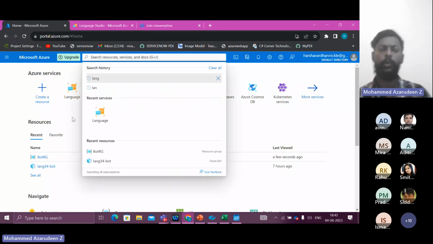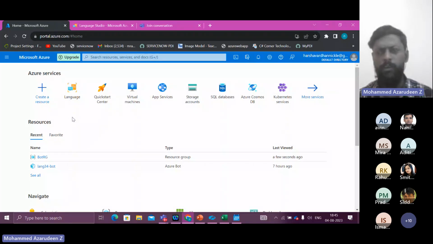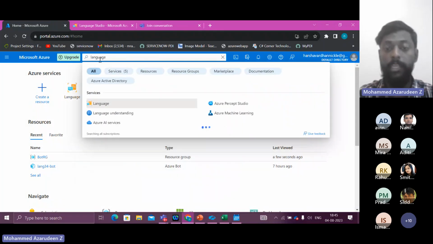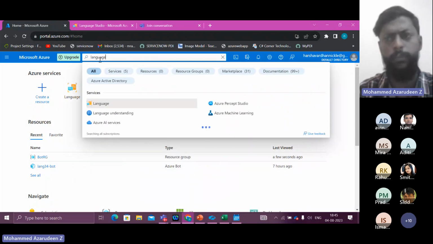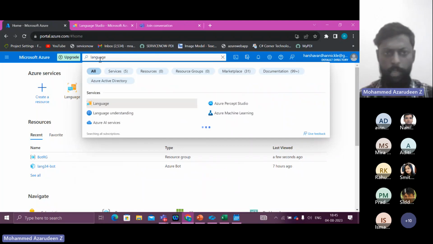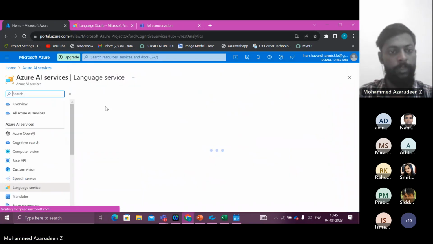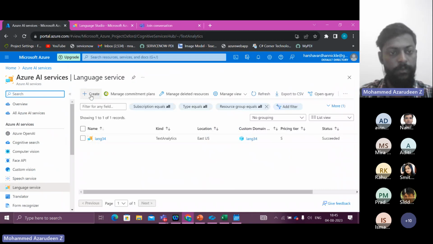So this is the search bar. In order to create a chatbot, we need a language service. Whatever service you need in this Azure, just go to the search bar and type it in. Right now I need language, so I'm typing language. If you need something else, you can just type that, and the results will pop up at the bottom. So here it is, language. Let's create a language. It's right here.